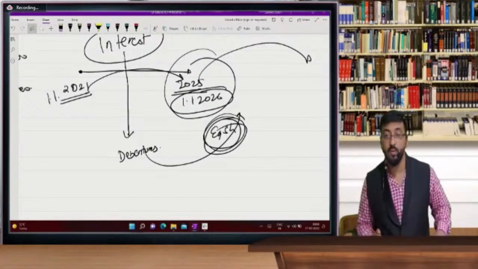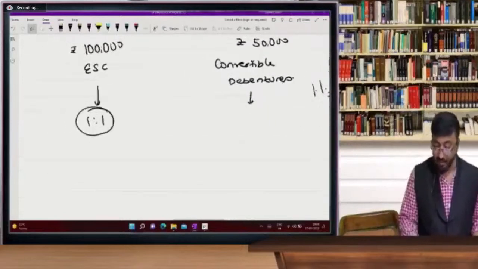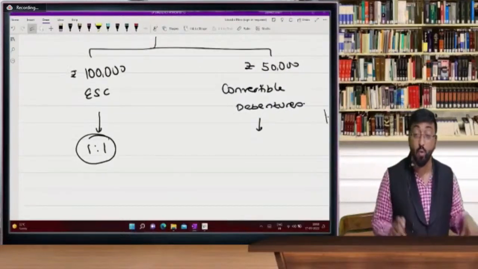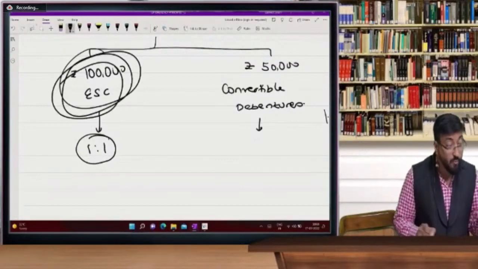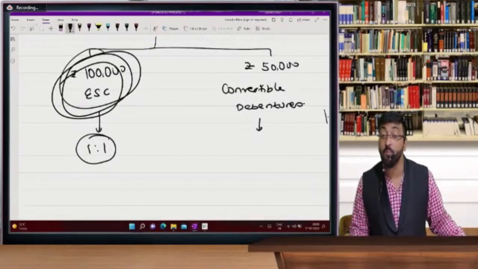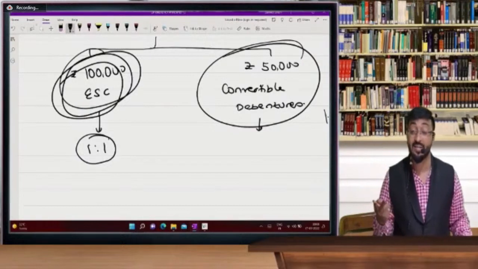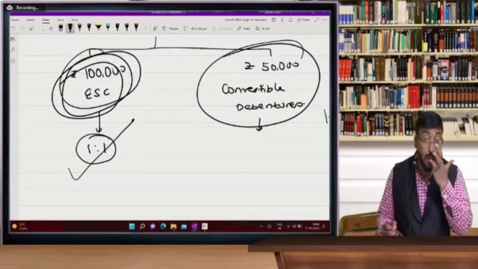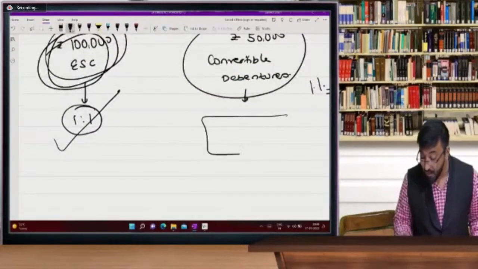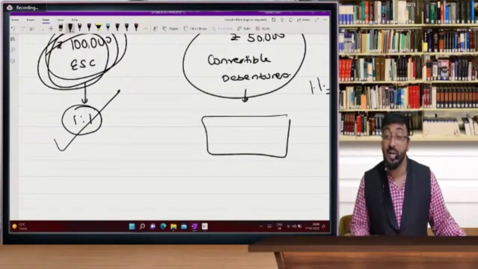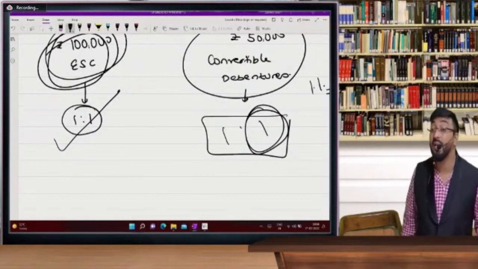So now, beta, after conversion into equity shares, what happens? There are two types of investor. One type of investor who are equity shareholders from the very first day, and those who will get converted after 5 years. Okay sir, those shareholders who are getting bonus shares will get one share for one share, but at the same time, for those who are getting converted into equity shares, I have to keep some reservation.